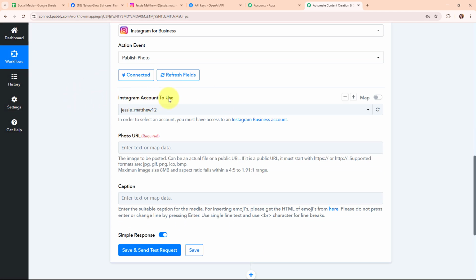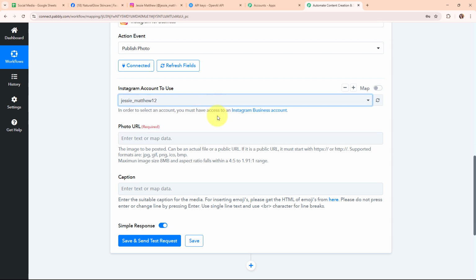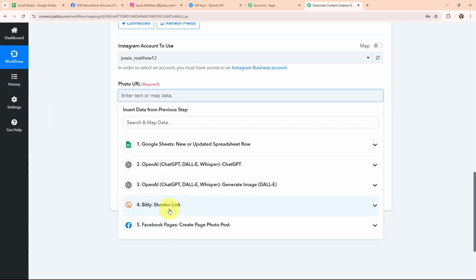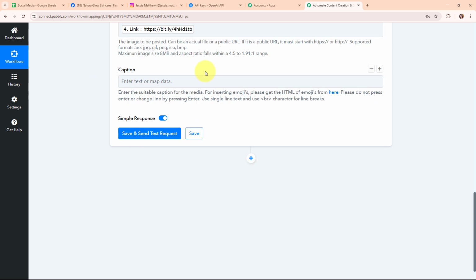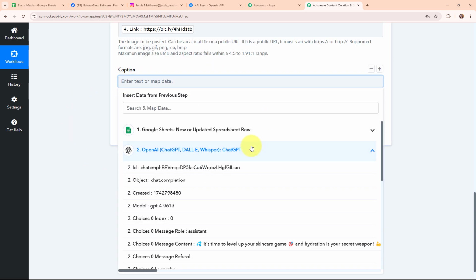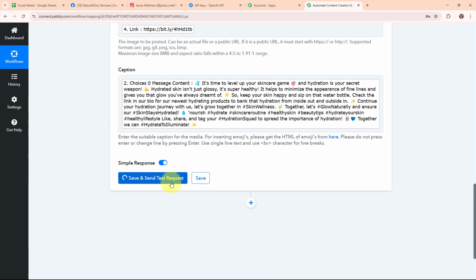So moving forward, here it is asking me for the Instagram account to use. So I'm going to select my Instagram account by clicking on this drop down menu. So this is my Instagram account, and then here it is asking me for the photo URL. So again here I'm going to map the photo URL that I've received in my bit.ly shorten link action step over here. So this is the short link of the image, and then for the caption I'm going to map the caption that I've generated using OpenAI over here. So this is the caption generated, and now I'm going to click on save and send test request.